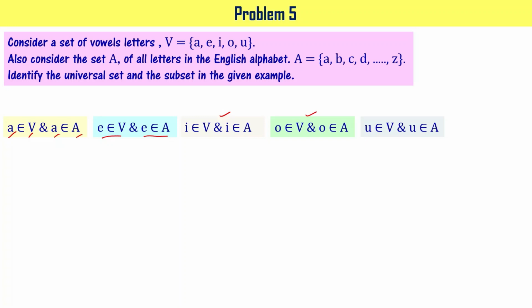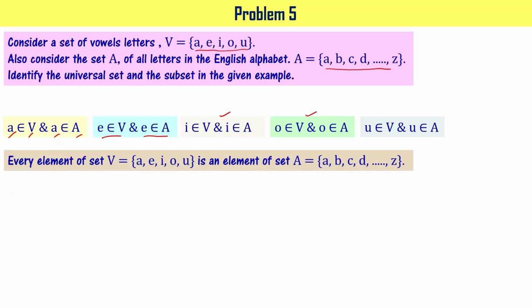So we have seen all the elements of this particular set V belong to this particular set also, right? So now I can say that every element of set V is an element of set A. It means V is a subset of A, right? Every cricket player is a student, right?